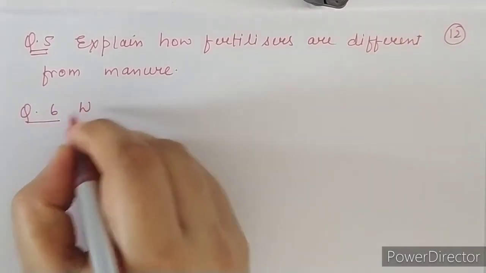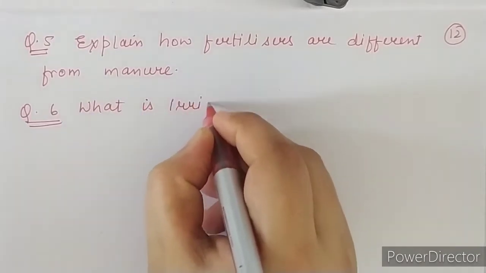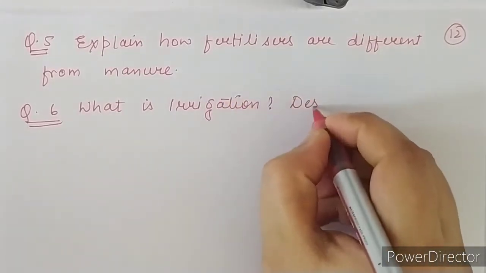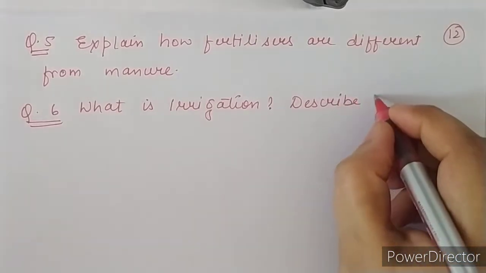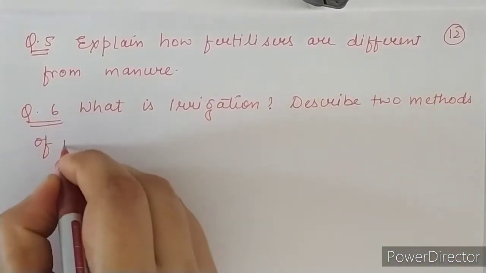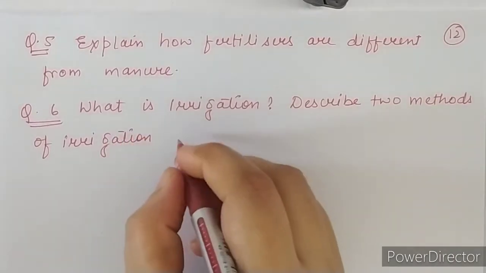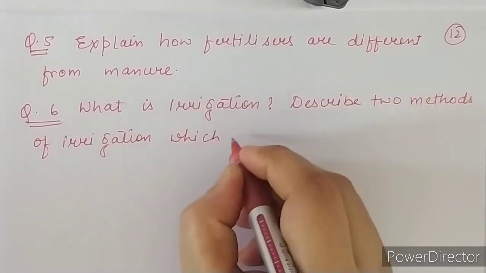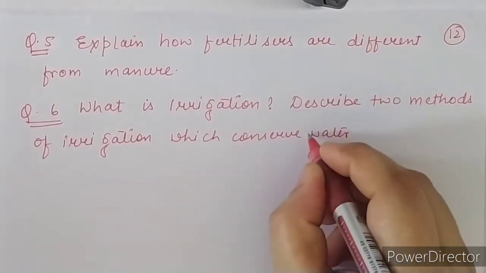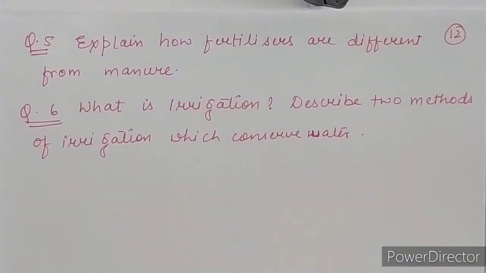6. What is irrigation? Describe two methods of irrigation which conserve water. Okay, this is your question number 6.